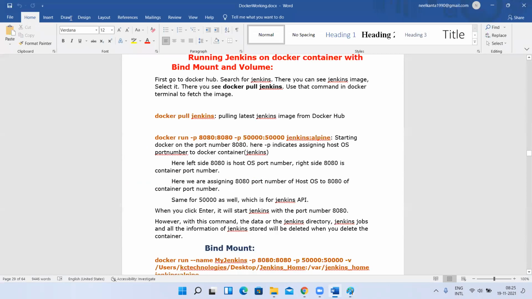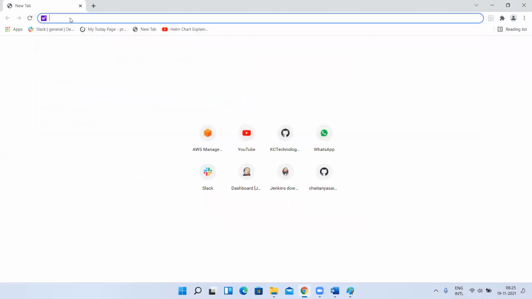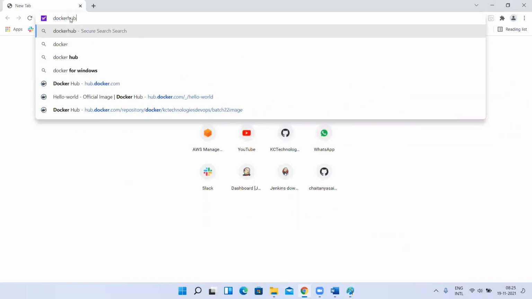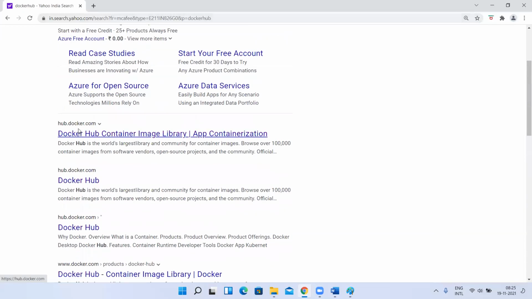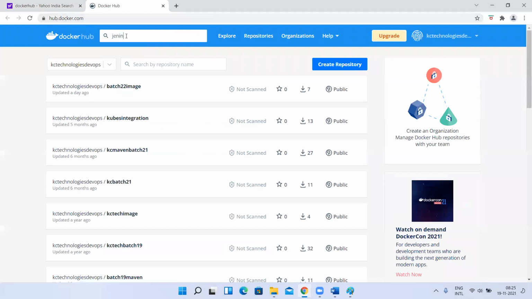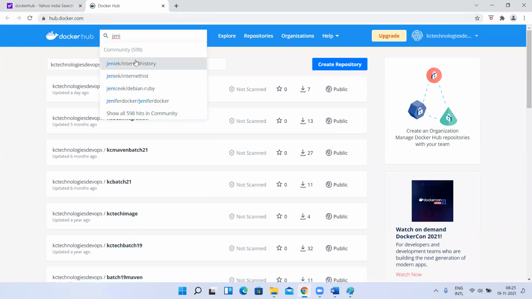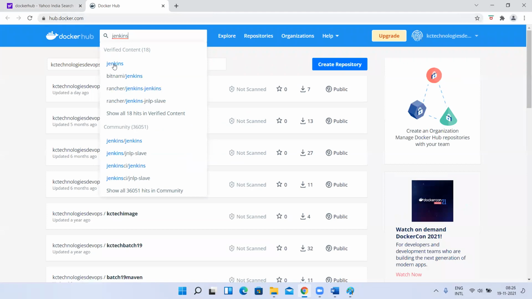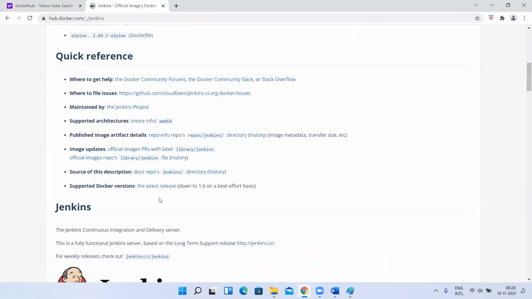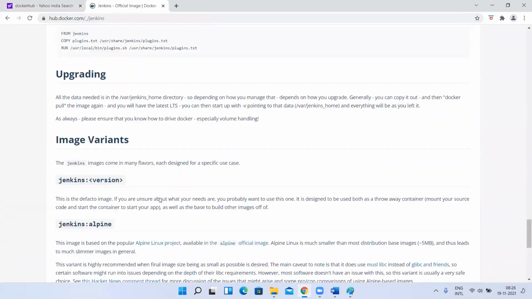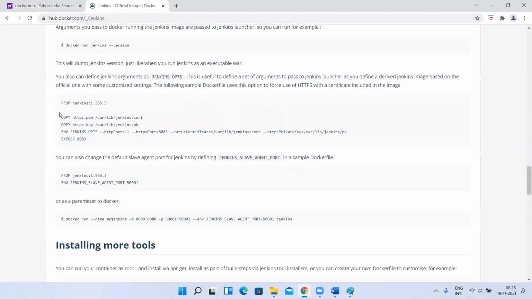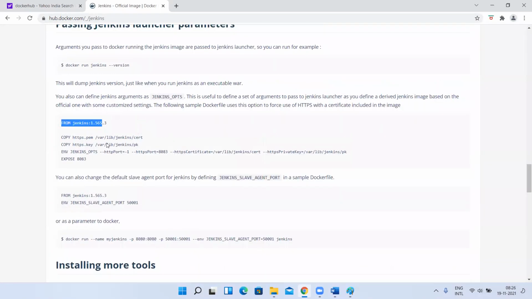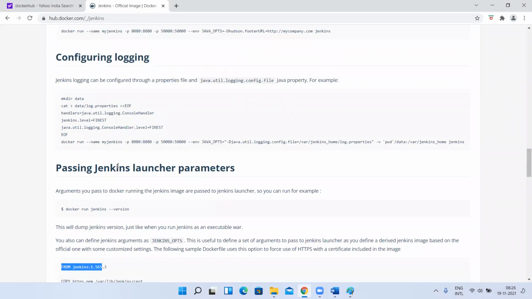So now what I'll do is I'll go to Jenkins, not Jenkins, sorry, Docker Hub. Jenkins. See, if I go to this Jenkins, this is the official image, right? Yes or no? If you scroll down at the end, you can see examples of how to use this container. Some examples they have given, like the Jenkins version.